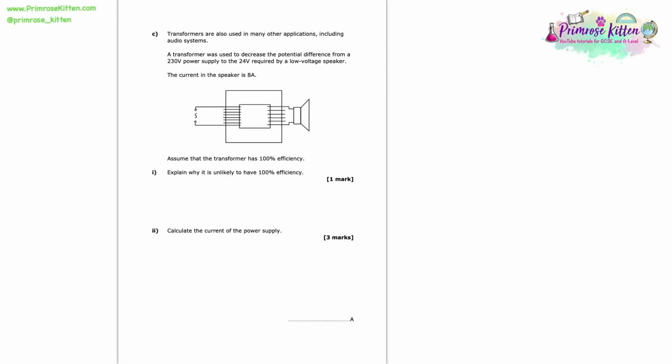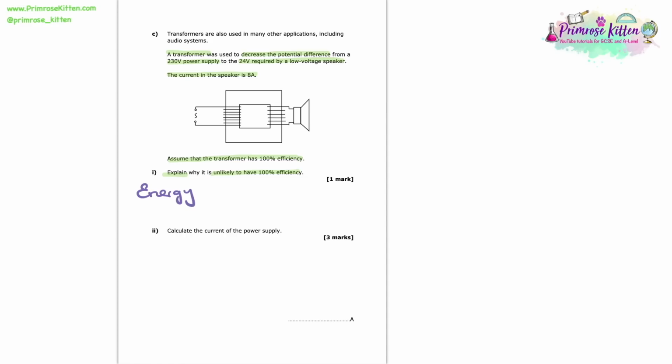Transformers are also used in many other applications, including audio systems. A transformer was used to decrease the potential difference from a 230 volt power supply to the 24 volts required by a low voltage speaker. The current in the speaker is 8 amps. Assume that the transformer has 100% efficiency. Explain why it's unlikely that in reality it does have 100% efficiency.